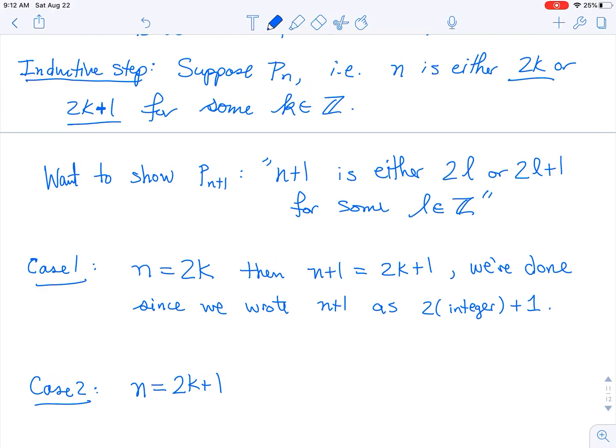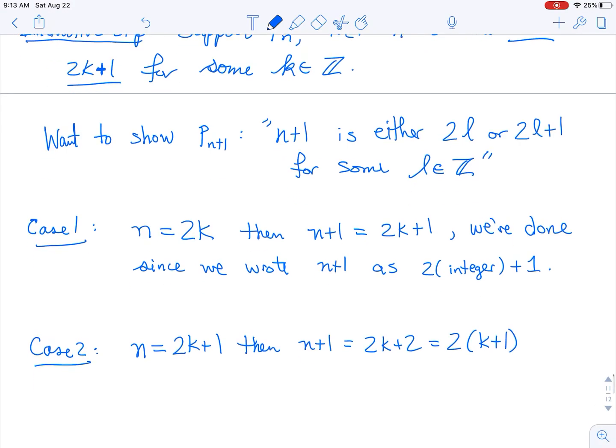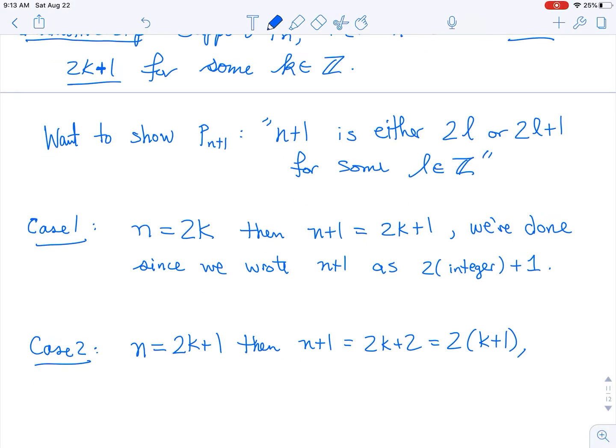Now case 2, what if we start with an odd number and then we add 1? Well, if we start with an odd number, then n plus 1 is going to be 2k plus 2, and that's 2 times k plus 1. And again, we're done. And why are we done?